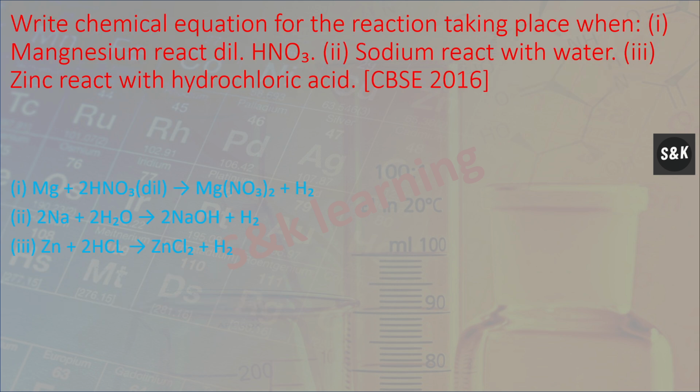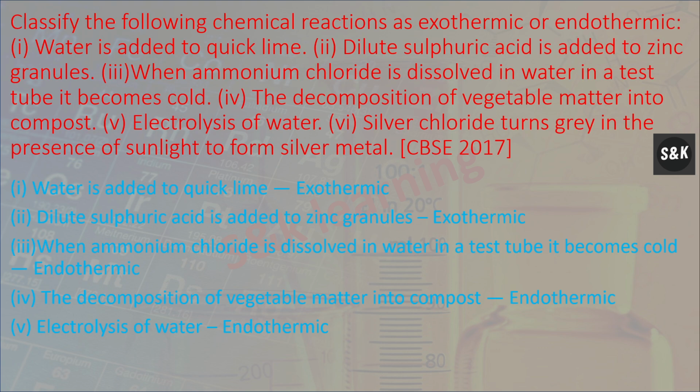Next, write the chemical equation for the reaction taking place when magnesium reacts with dilute HNO3, that is nitric acid. So magnesium reacts with nitric acid to form magnesium nitrate plus hydrogen gas. Second, sodium reacts with water to form sodium hydroxide plus H2. Zinc reacts with hydrochloric acid to form ZnCl2 plus H2.